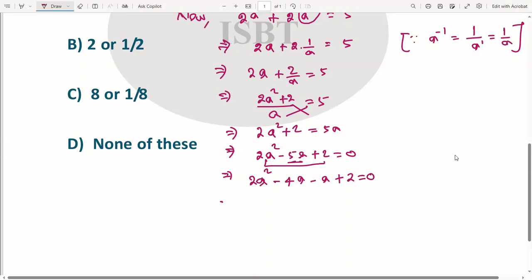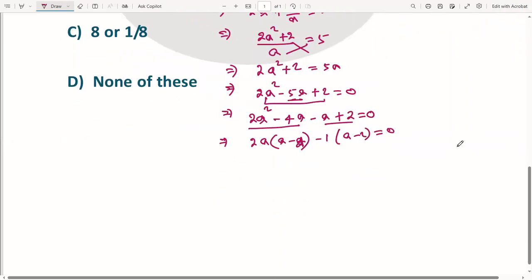Okay, so in the next step we can take common 2a common. So now a minus 2, here if you take common minus 1, a minus 2 is equal to 0. Okay, so now further we can take common a minus 2 in both sides. Okay, so now 2a minus 1 is equal to 0. So this into this is equal to 0.